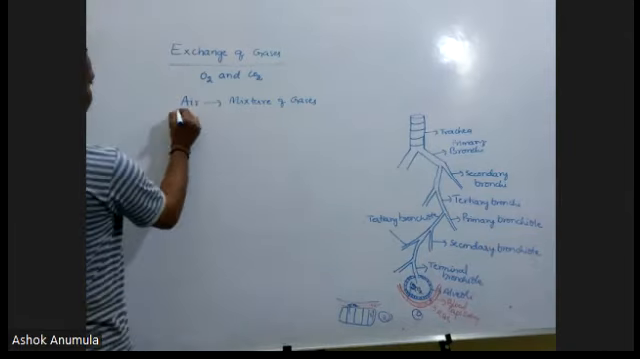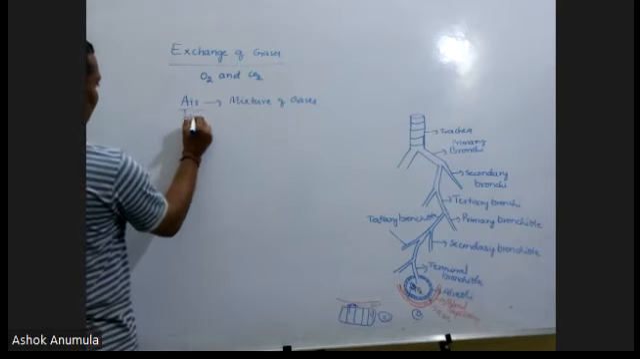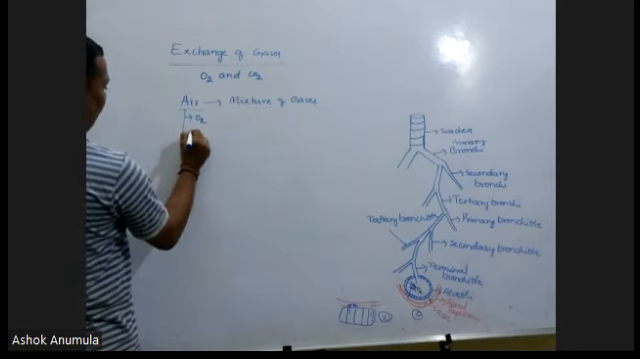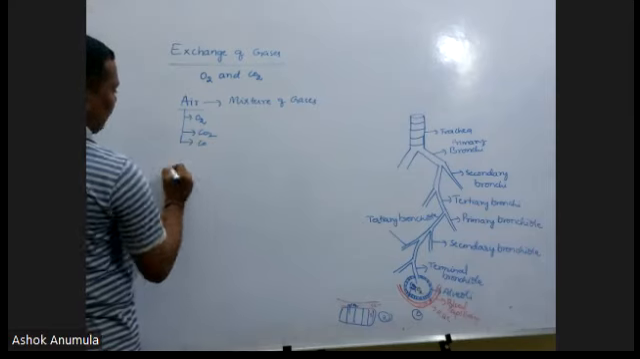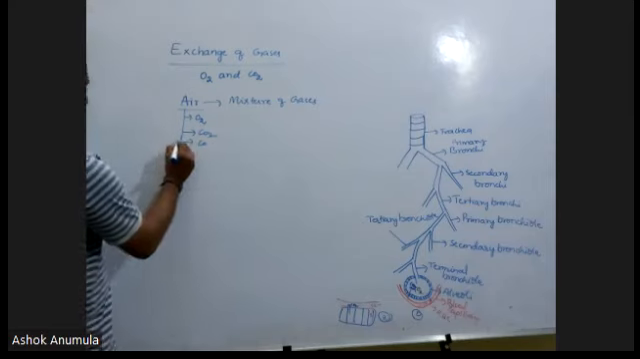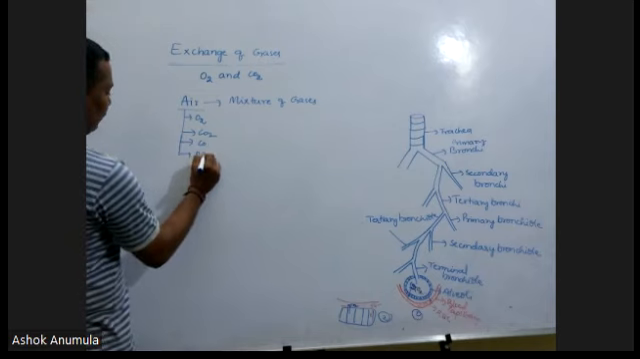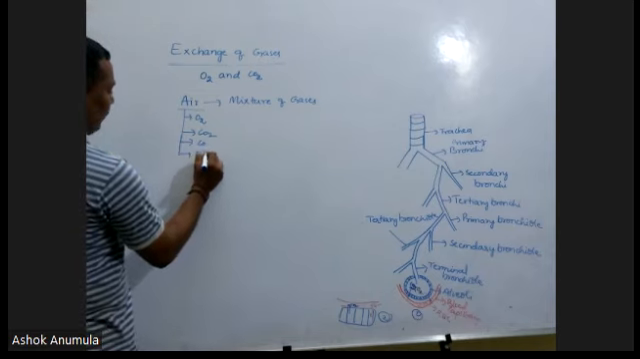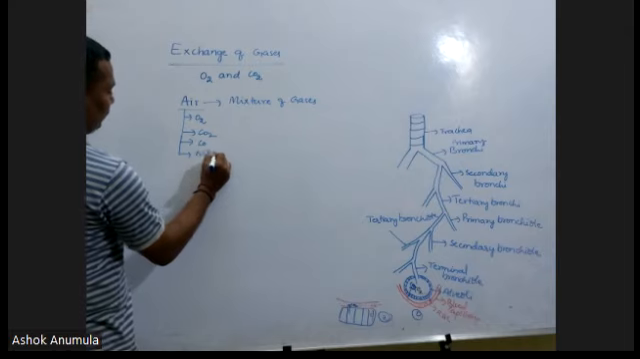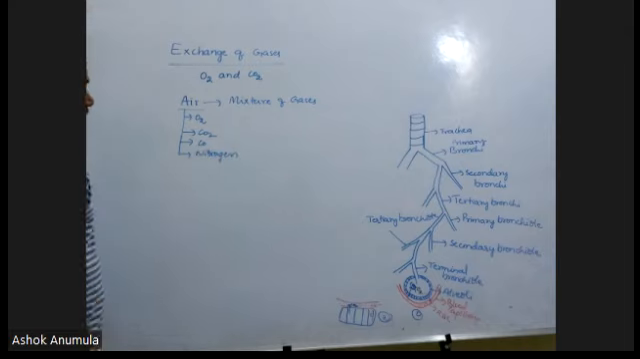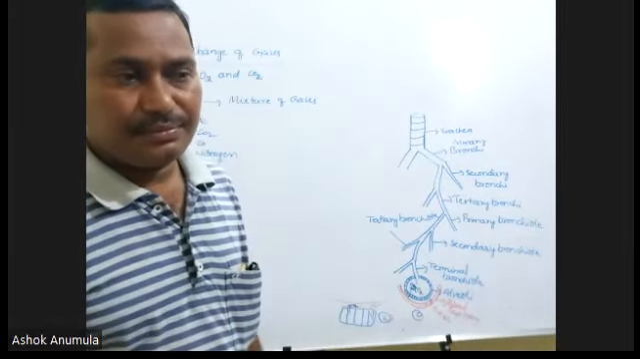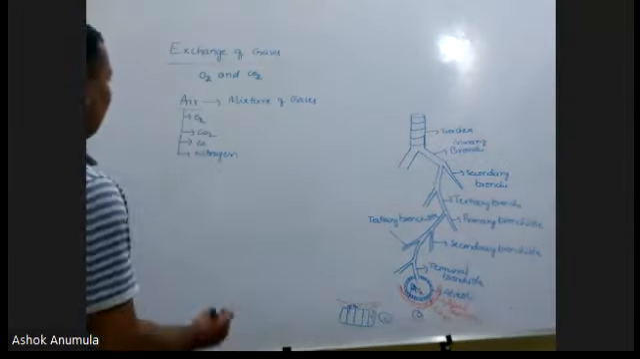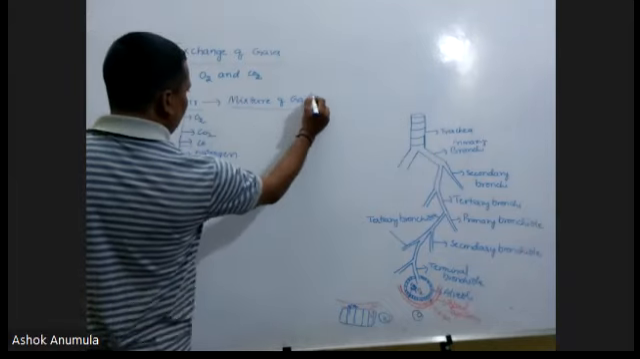In the air you can take oxygen present in the air, carbon dioxide present in the air, carbon monoxide present in the air, nitrogen present in the air. And so many gases are present in the air. It's a mixture of gases.